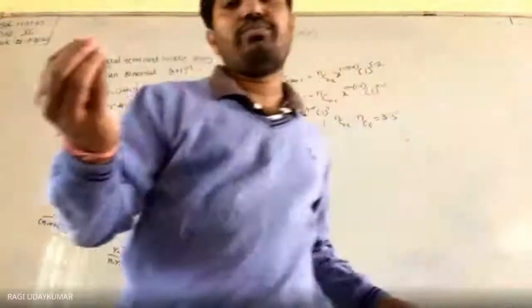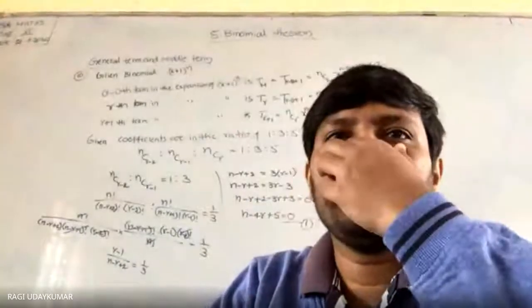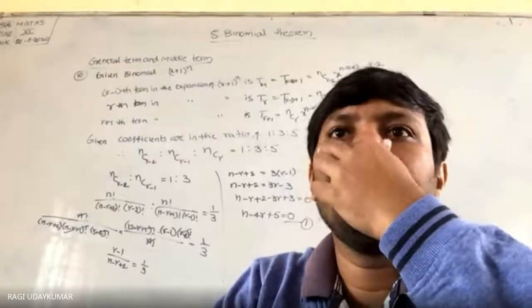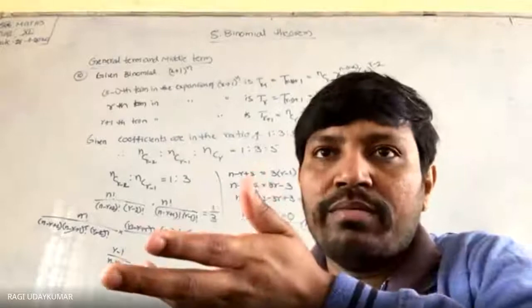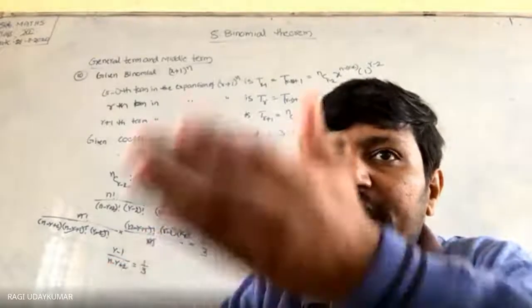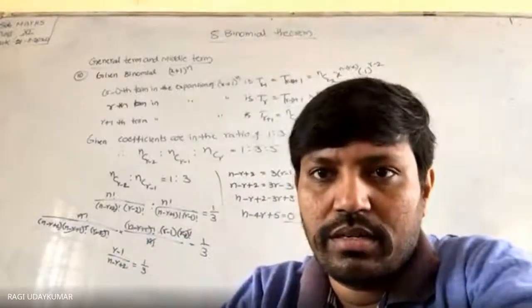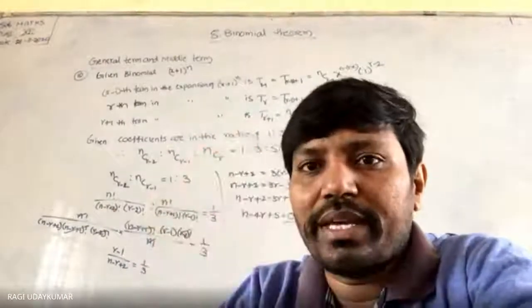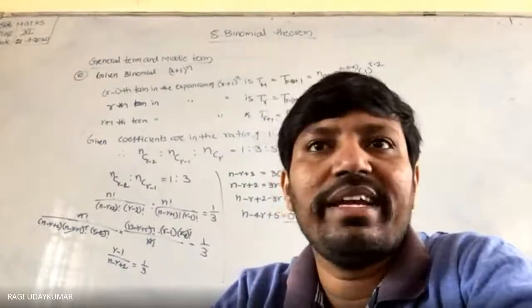Same way, the 11th and 12th problems are also not difficult for you. The 11th problem is just proving only. The 12th: find the positive value of m for which the coefficient of x square in the expansion is 6. The value of m you have to find out. The coefficient of x square is given to you as 6, so you need the x square coefficient and then find the value of m. You can do it, it's not very difficult.